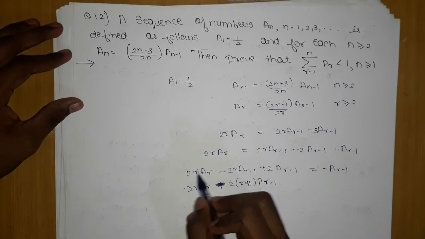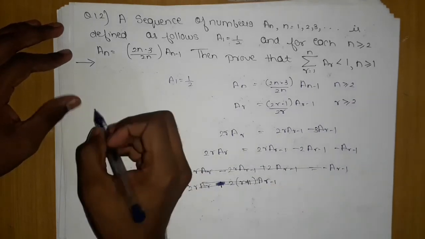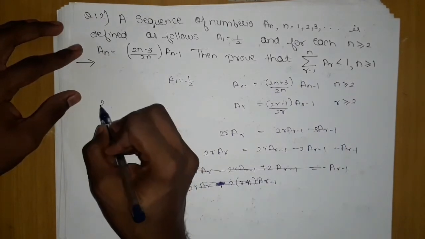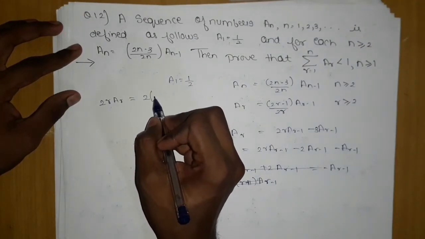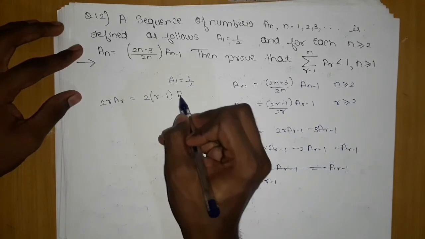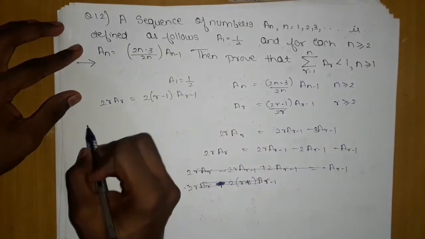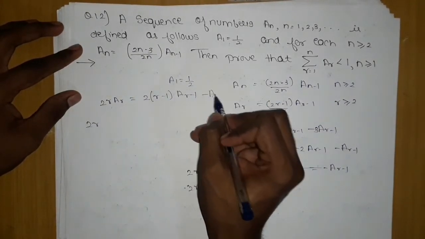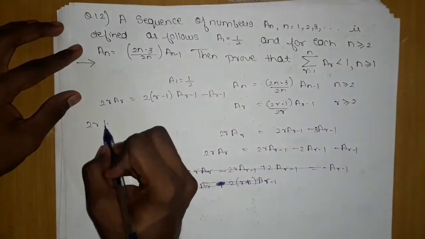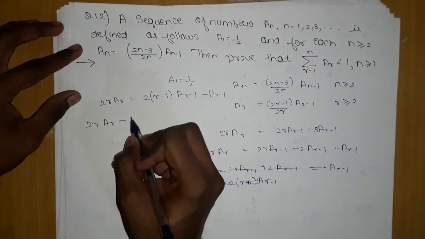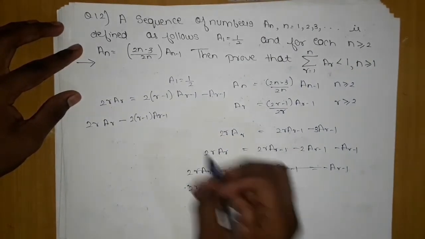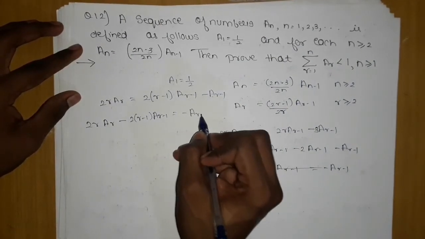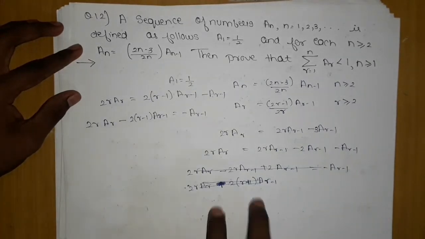Okay, so for your understanding we will solve it like this, otherwise you will not understand what I am telling. ar is given, we will take 2 common here, and ar minus 1 will be left. We will move it here, and here minus ar minus 1 is left: 2ar minus 2 into ar minus 1 into ar minus 1. Because I want to create this, and it will become difficult for you to understand if I do it at that position.